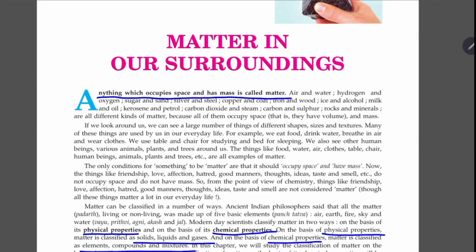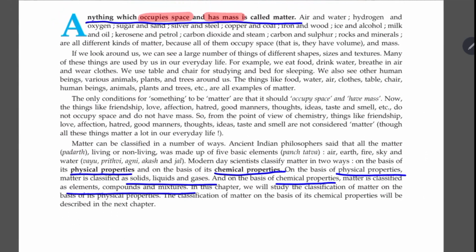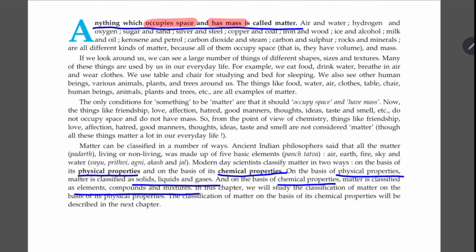Hello class 9. So matter in our surroundings. That is what we had started with. So what is matter? Anything that occupies space and has mass is known as matter. So it can be air, petrol, kerosene, ice, milk, wood, chair, desk, pen, pencil, any object.